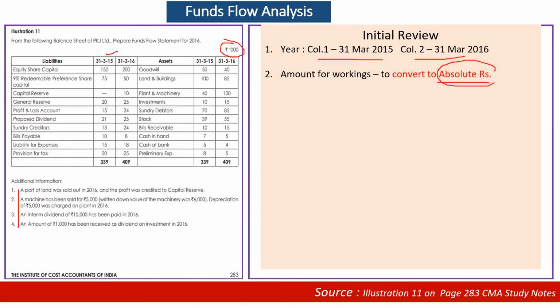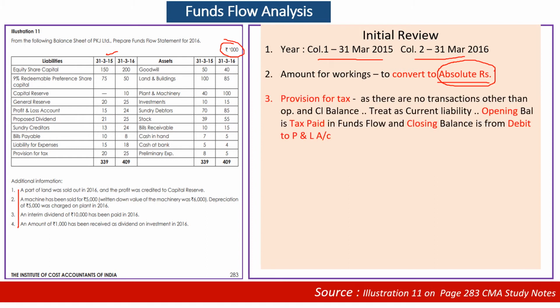Better to go for absolute rupees in respect of the entire issue.